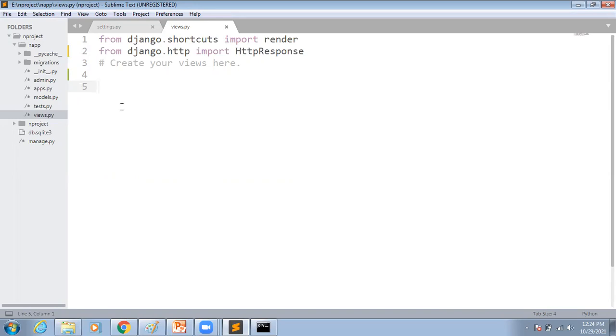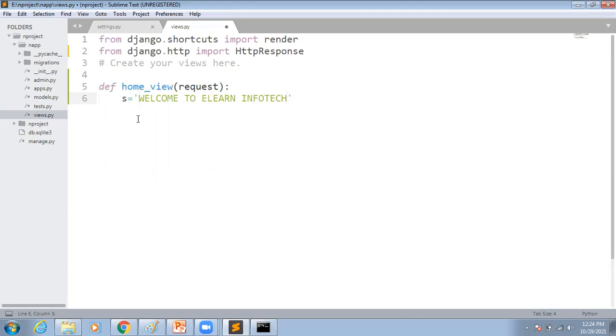Now I'm going to use function based views only. How to create the function? def, space, you can write some view name, for example home_view. And again, here we have to take the request from the URL, that's why the parameter is request only. Now, what message do you want to display? You can take one variable and store the message, for example, welcome to eLearn Infotech. Here is the message.